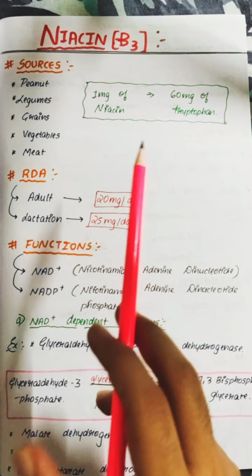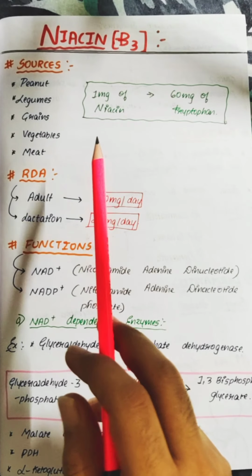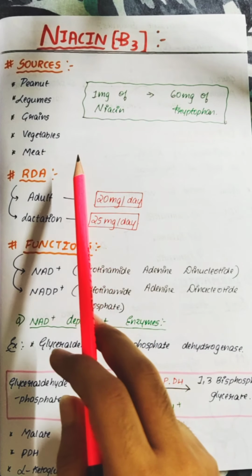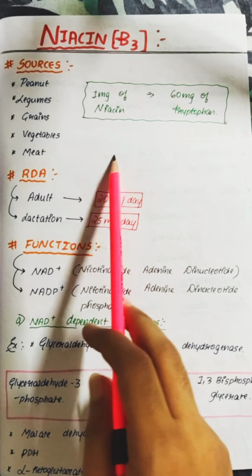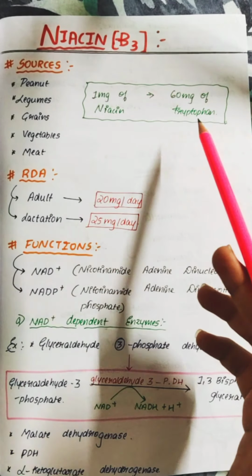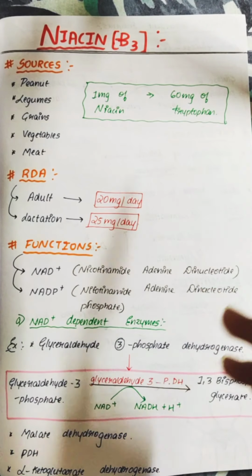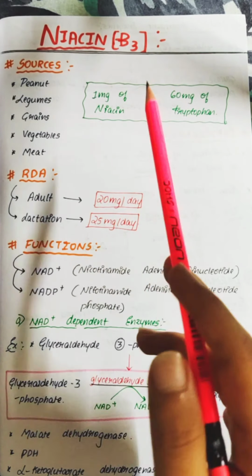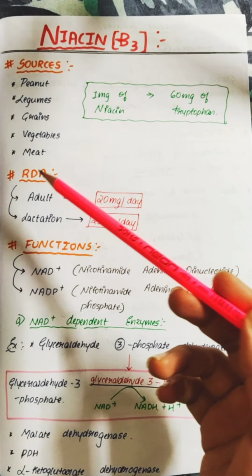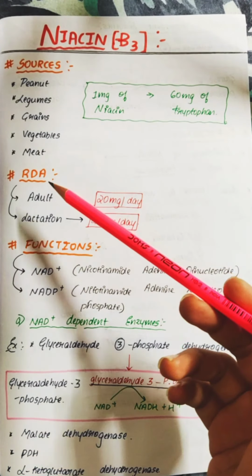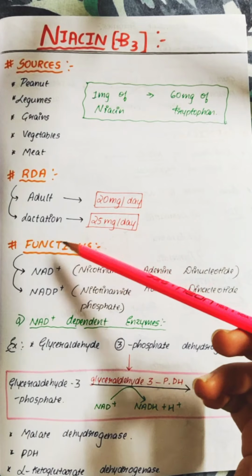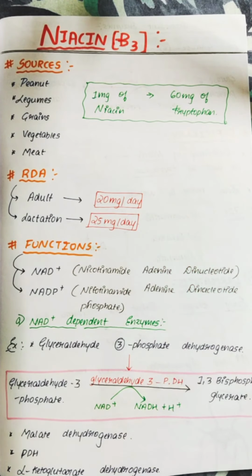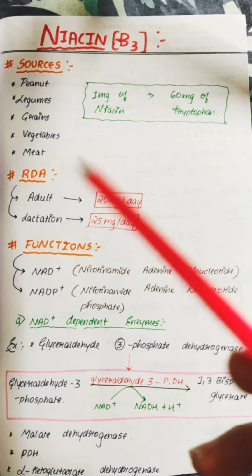Sources include peanuts, legumes, grains, vegetables and meat. 1 gram of niacin is equal to 60 mg of tryptophan. So these are some of the rich sources of niacin. The RDA level is around 20 mg per day in adults, and in lactation it is slightly increased to 25 mg per day. We'll look at the functions of niacin.